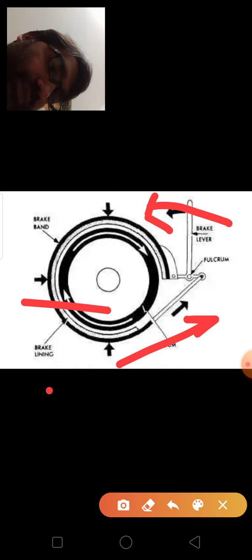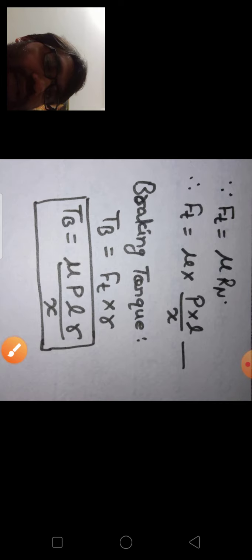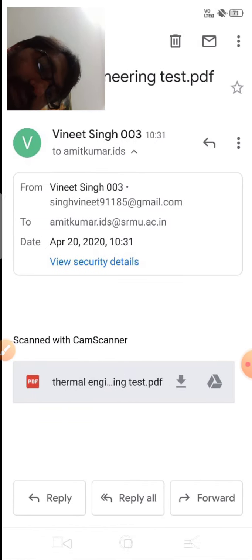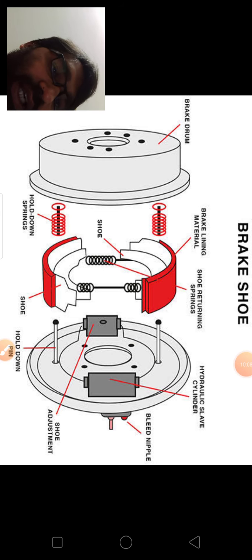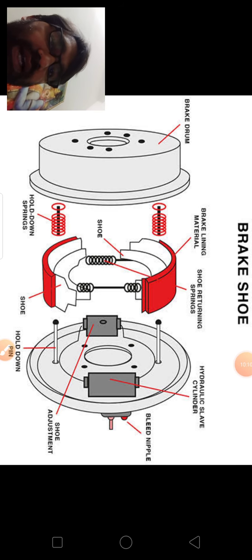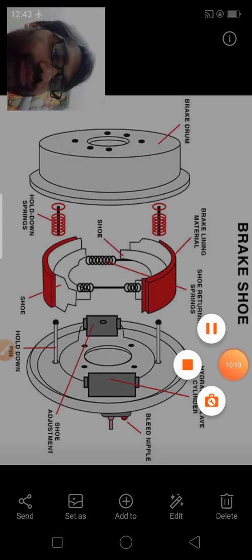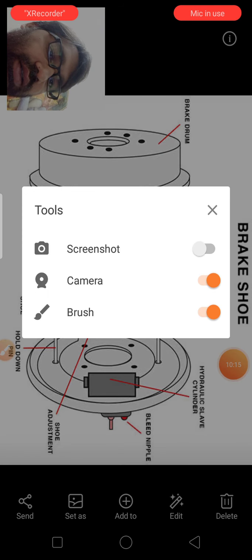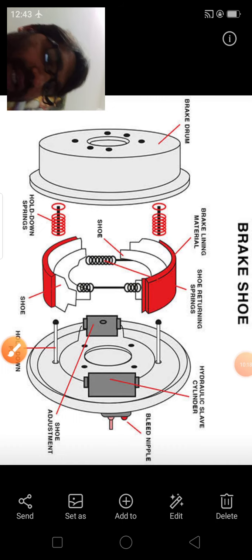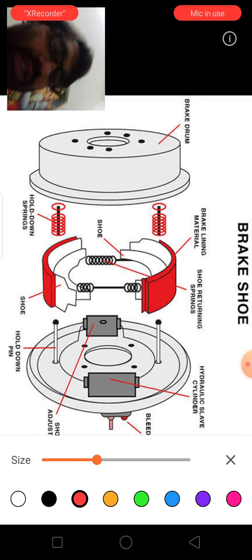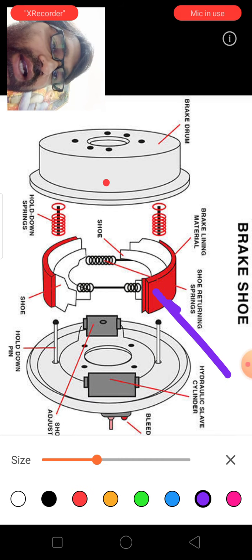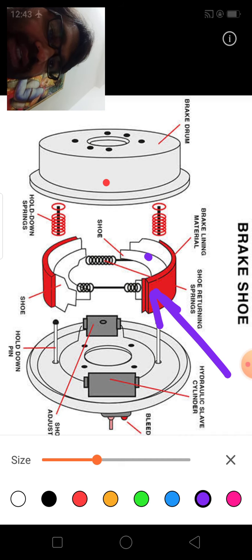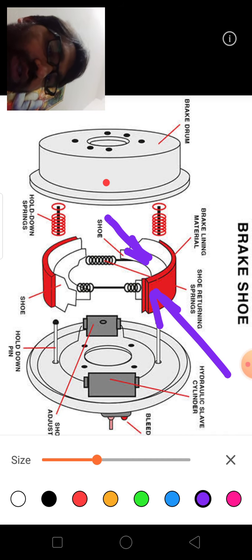In the same way, if we talk about internally expanding brakes, so you see here, this part is the brake drum. This one is your brake drum, and this red part is the brake lining. The part inside this one is the brake shoe.